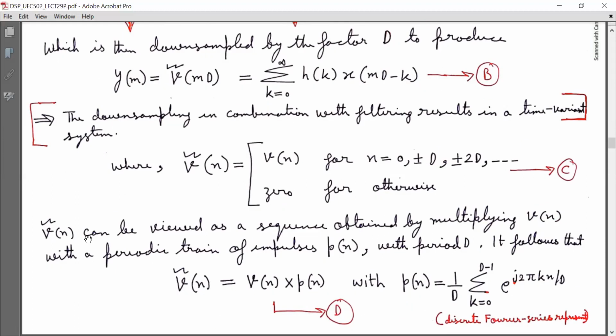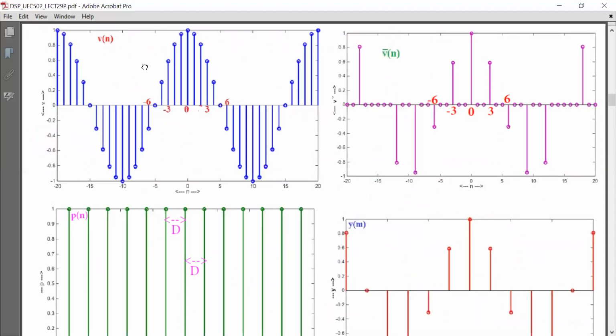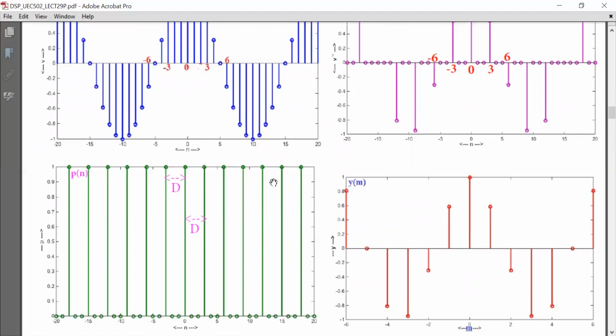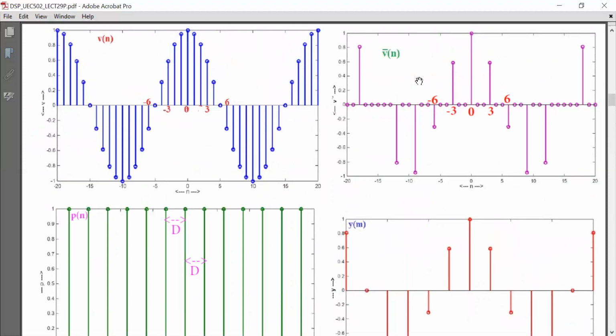Now v bar(n) can be viewed as a sequence obtained by multiplying v(n) with a periodic train of impulses p(n) with period capital D. This is v(n) multiplied by p(n), and we get v bar(n).